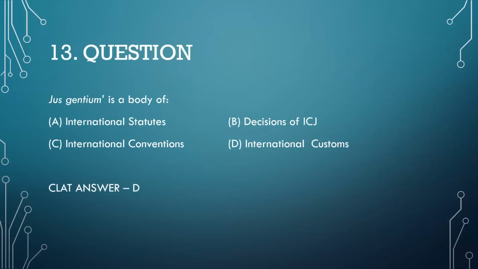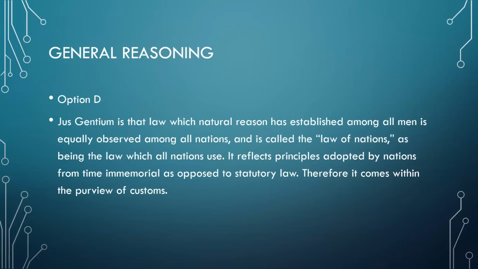Now let's talk about the next question: jus gentium is a body of what? International customs would be the correct answer, and the CLAT answer key is correct, because jus gentium is that law which natural reason has established among all men, is equally observed among all nations, and is called the law of nations, as being the law which all nations use. It reflects the principles adopted by the nations from time immemorial, as opposed to statutory law. Therefore, it comes within the purview of customs.